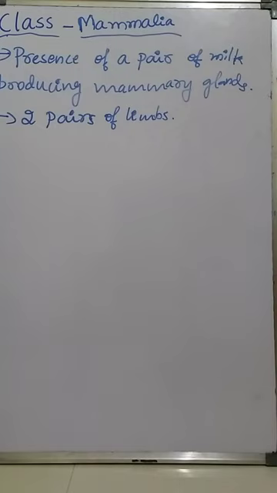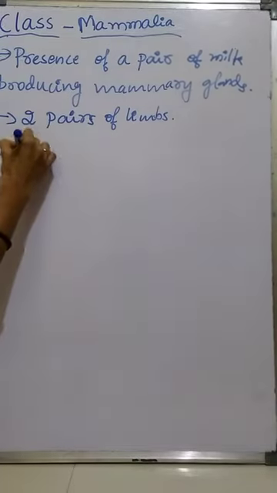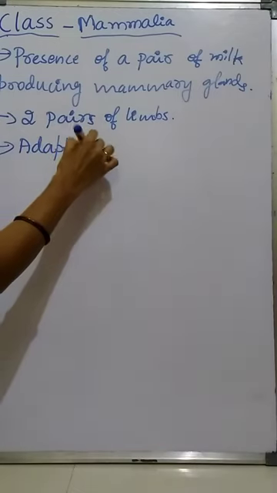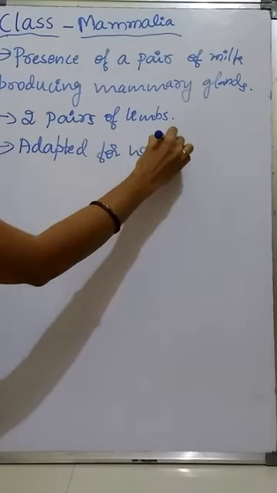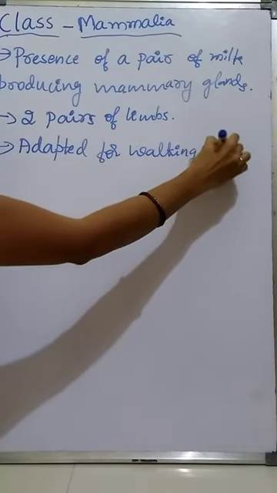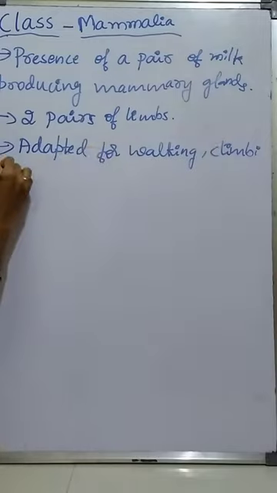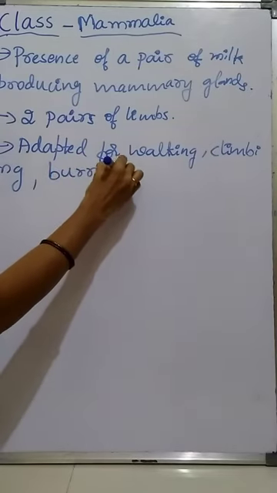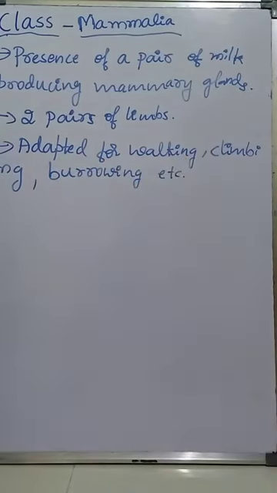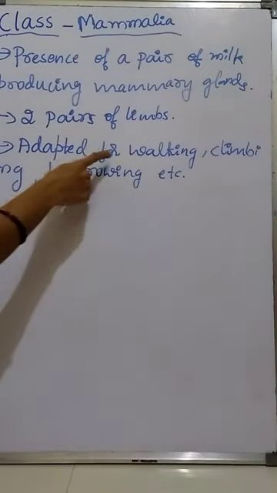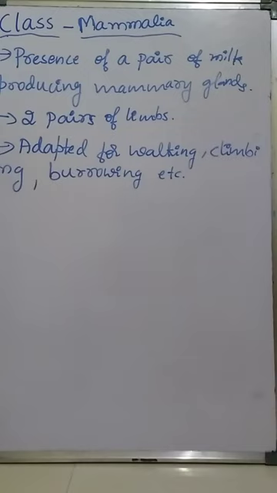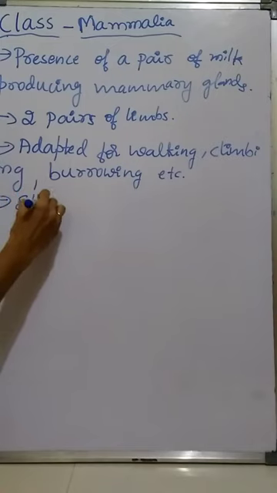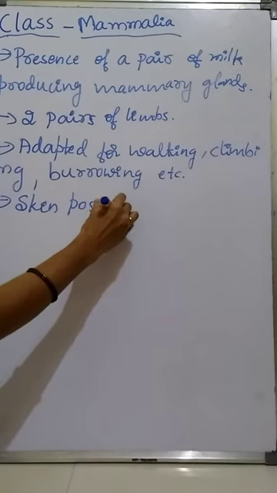And these limbs are adapted for walking, running, climbing the trees, like monkeys climbing, then burrowing, swimming, etc. In mammals, limbs are adapted for walking, climbing, burrowing, running, swimming or flying, etc. And skin possesses hairs.